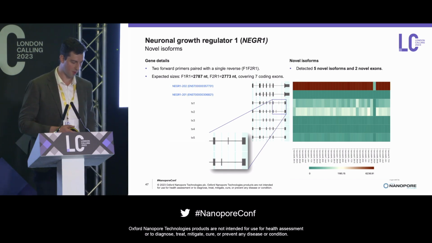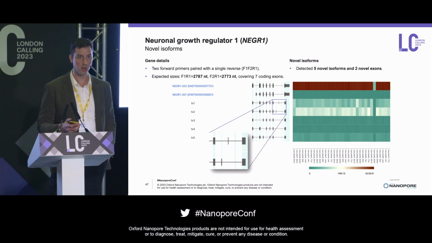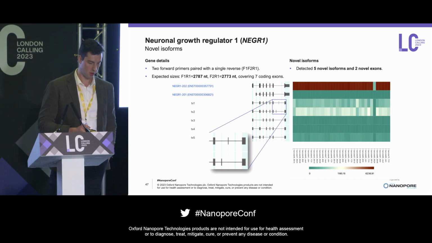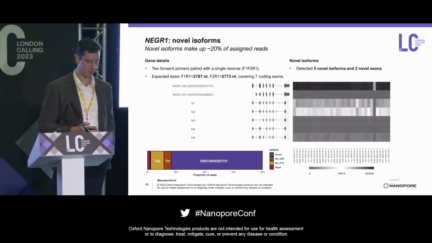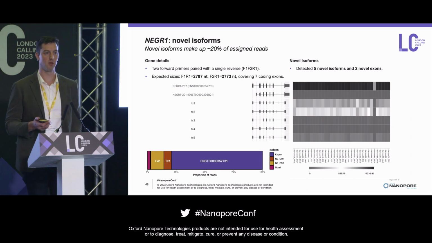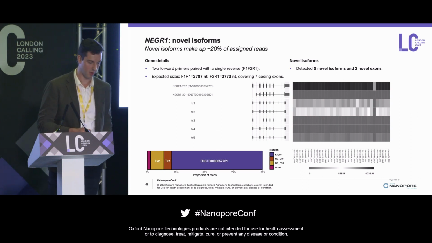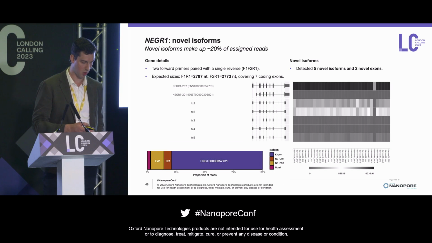The second one here was 58 nucleotides in length and had a premature termination codon in it, but less than 50 nucleotides from the final junction. So together, these 2 transcripts made up about 20% of our assigned reads for this gene, which is not insignificant compared to the canonical, which is shown by the ENST tag there.